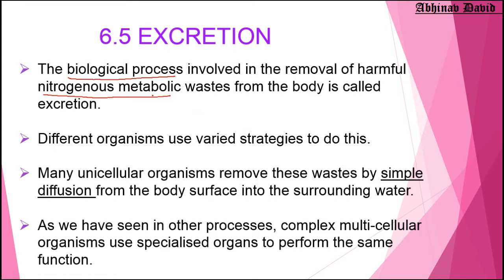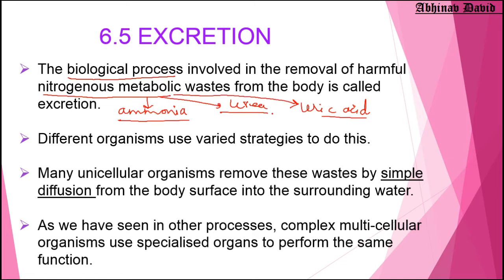Okay, now there are different types of nitrogenous waste produced in the organism. If we talk about human beings, the main nitrogenous waste is urea. In the human being, the main nitrogenous waste is urea. If we talk about other organisms like birds, they have uric acid. Uric acid is the main nitrogenous waste. Okay, if we talk about fishes, they have got ammonia. So different organisms have different types of nitrogenous waste. So human beings mainly release urea in the form of urine.